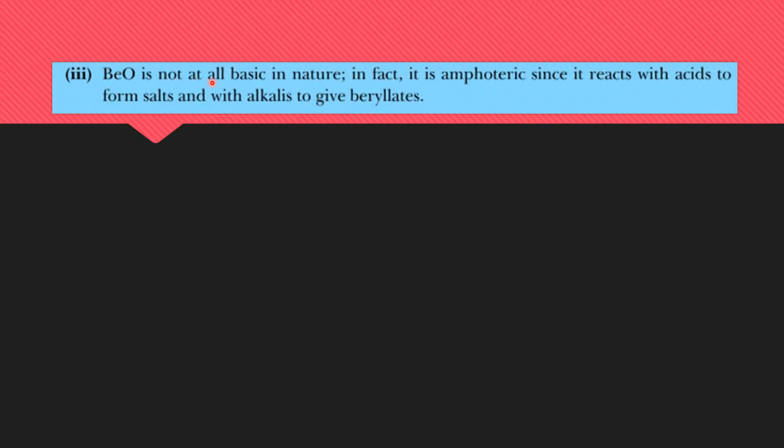Beryllium oxide is not at all basic in nature. The oxide of beryllium is not basic because it acts as an amphoteric compound. Amphoteric compounds are compounds which show basic as well as acidic characters. When they react with an acid, they behave as a base, and when they react with a base, they behave as an acid.